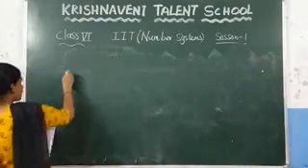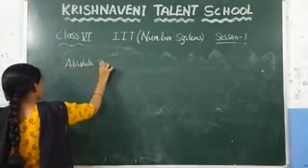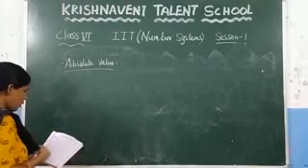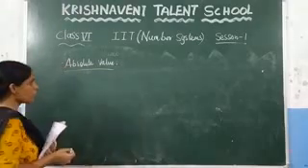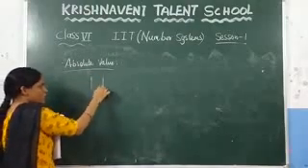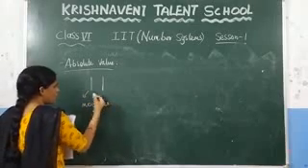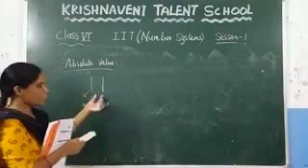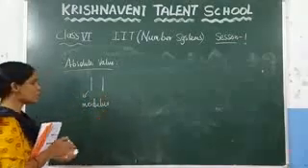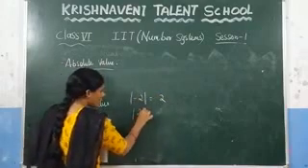Which is nothing but the absolute value. What is meant by absolute value? Absolute value is nothing but if you take any number in the mod, we call it a modulus. This symbol we call a modulus. If you write any number in between this modulus, whether it is positive or negative, you will always get the result as positive. That means mod of -2, that value is 2. Mod of +2, that value is also 2.